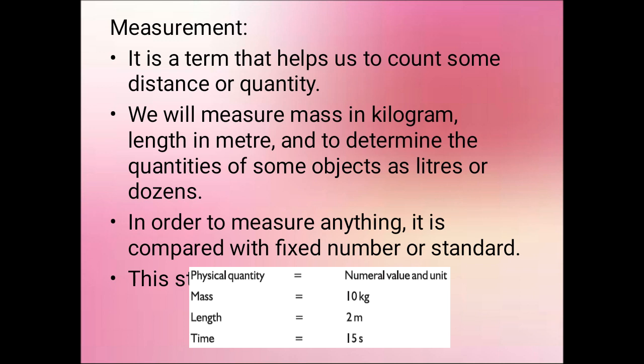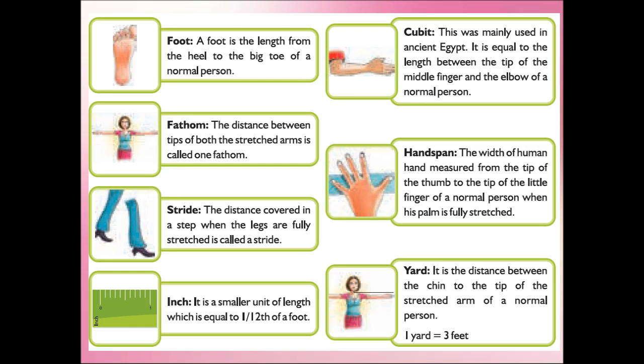Then we discussed measurements, right? So what is measurement? What is standard measurement and what is a unit? Standard measurement is nothing but a measurement that has a fixed number, and the symbols used for these standard measurements are termed units. Okay, in early days, that is age old times, people usually used to measure some objects or some distance using their body parts, right?